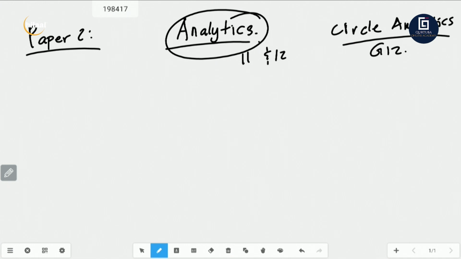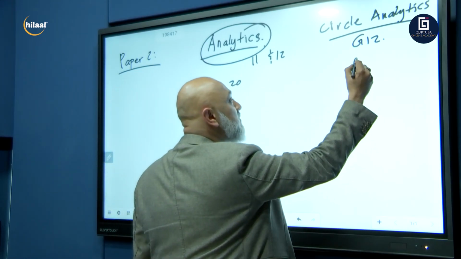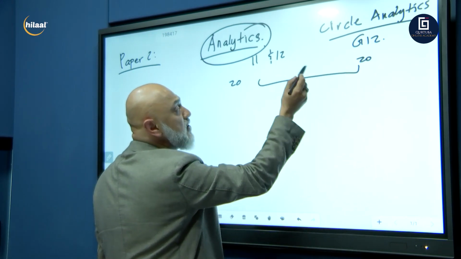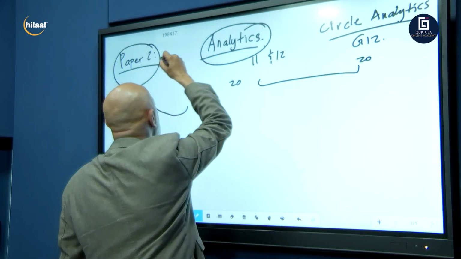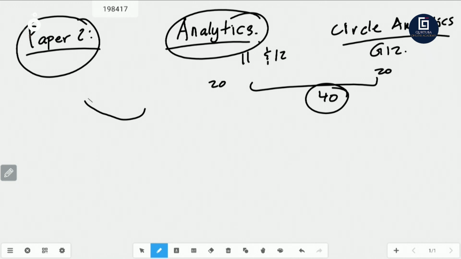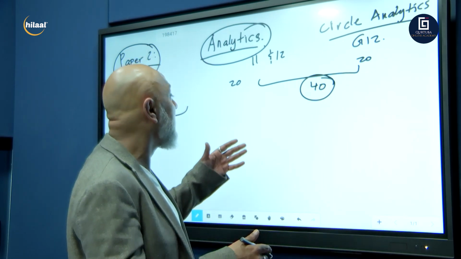Now in your grade 12 final exam, this section is going to be about 20 marks, and the other might be about 15 to 20 marks. In total, the two components in paper 2 for grade 12 would be plus minus 40 marks. So guys, it's easy. It's just application of formula. You've been taught these formulas from grade 10. Let's get started with this.